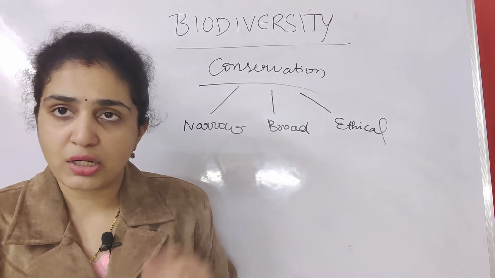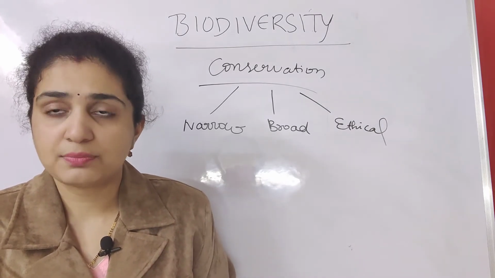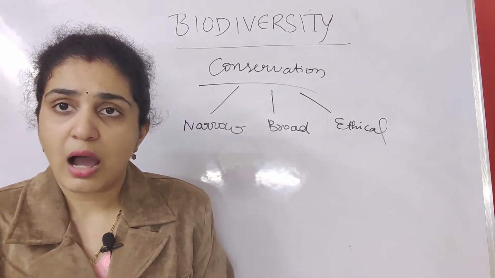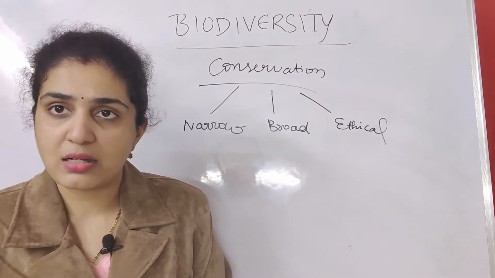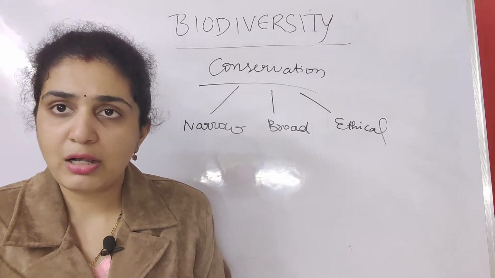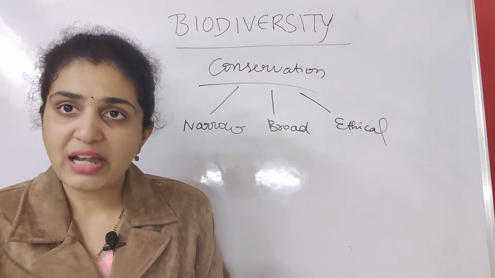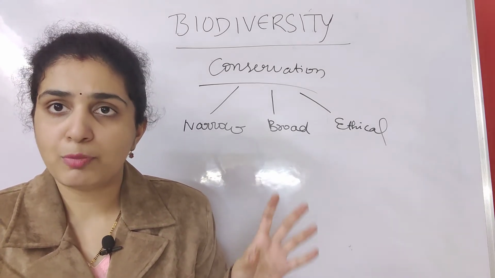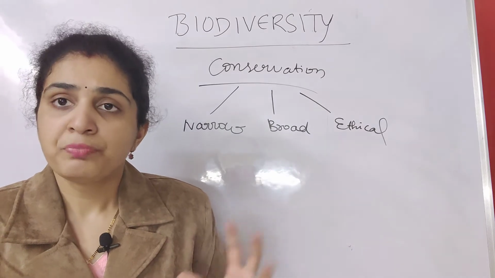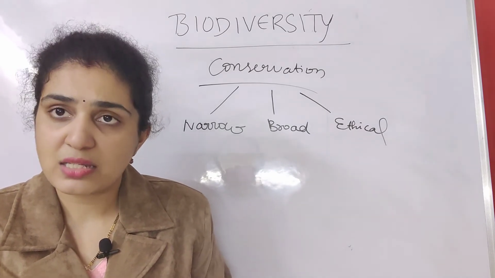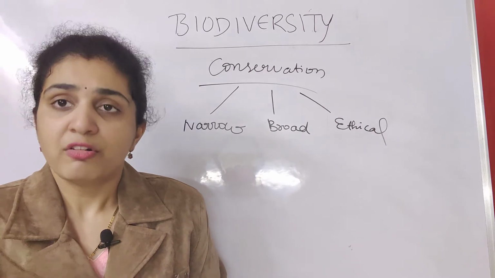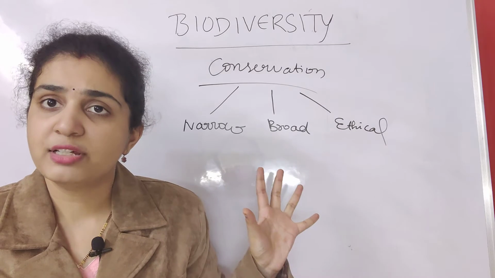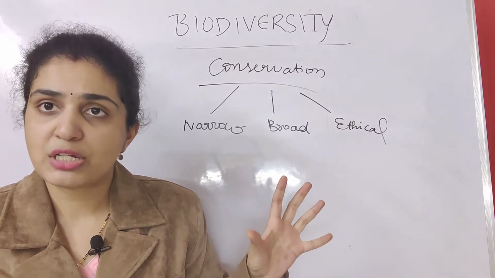So like that for furniture. For fossil fuels, or else for numerous cancers, many are treated by medicinal plants. From that only we are able to survive. Or else if there were no medicinal plants, how would we survive? Medicinal plants are very important. So for medicines also, the biodiversity, the plants, animals, everything. From animals also we derive some vaccines and all. So for all of this, biodiversity conservation is important.